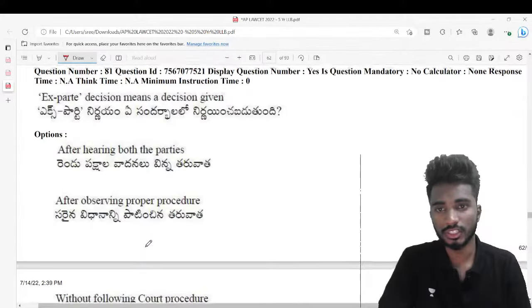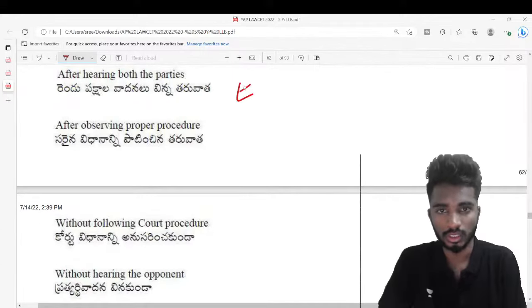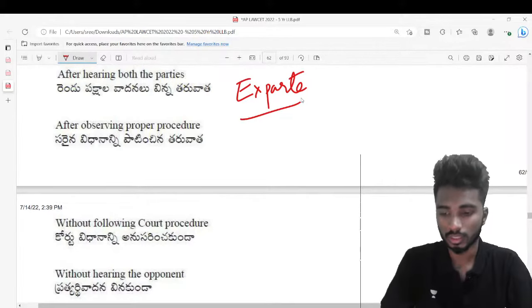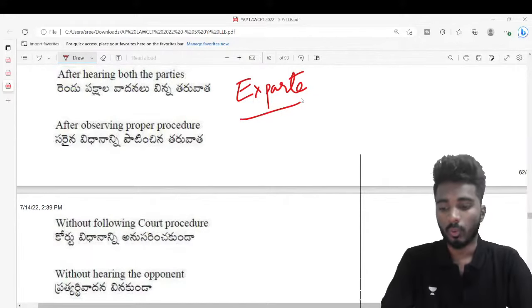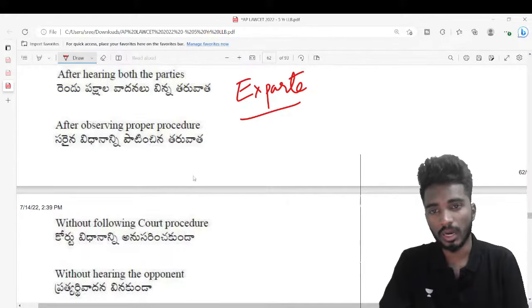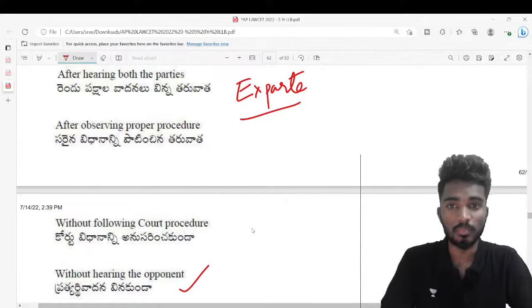Ex parte decision means. I'm writing the question over here because this is how the paper is designed. What is ex parte decision? Well done, Alpha. I explained it to you in the previous class. Ex parte means without hearing the opponent or without hearing the other party.